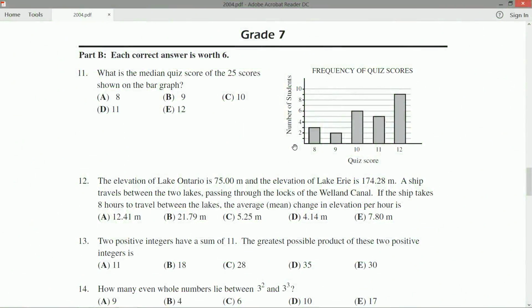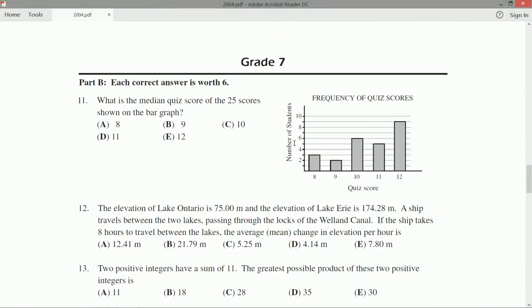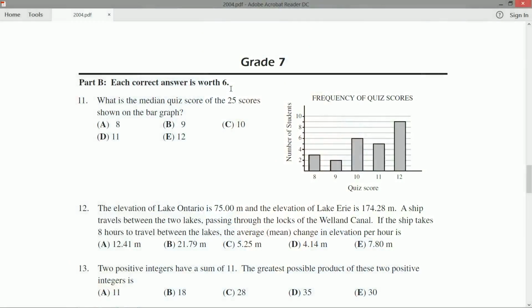It's question number 11 on the, as you can see, grade 7, 2004 Gauss paper. Okay, so question 11, the very first question in part B. As we can see, each correct answer is going to be worth 6 marks, as opposed to in part A where they're worth 5 marks. And don't forget, you're not always going to take advantage of this, but if you leave some questions blank, you do get 2 marks per blank question, and that can make the difference sometimes. We like rewarding being able to say, I don't know. That's an important admission to make.